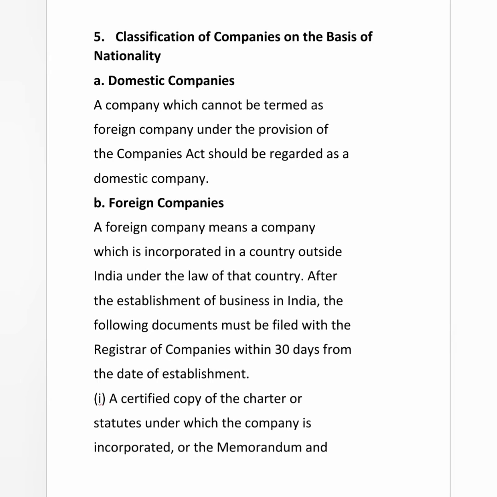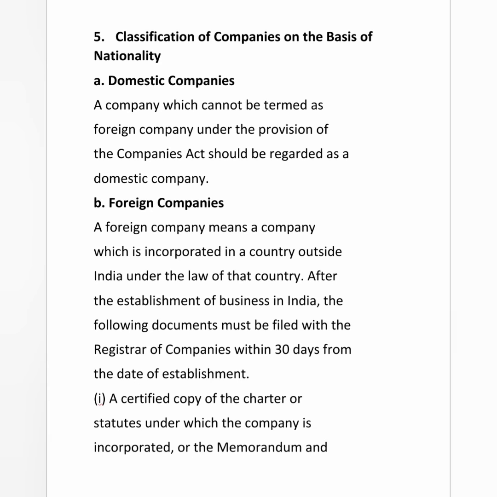A domestic company is a company which is incorporated in India. So it will not have a place outside India. It will be running only in India, so it is termed as a domestic company. And what is meant by a foreign company? A foreign company means it is incorporated outside India under the law of that country.